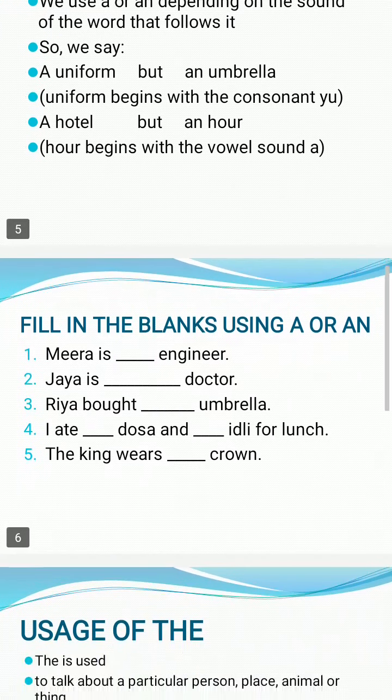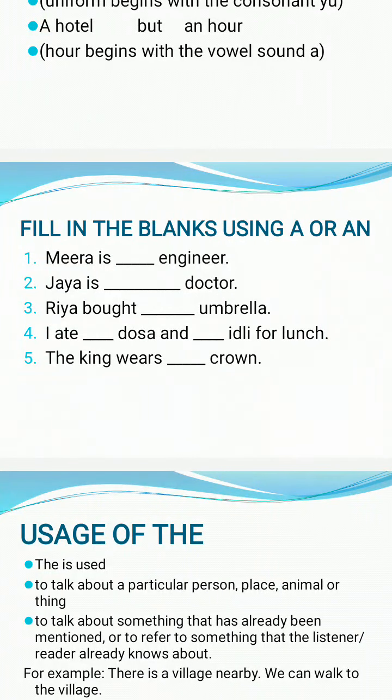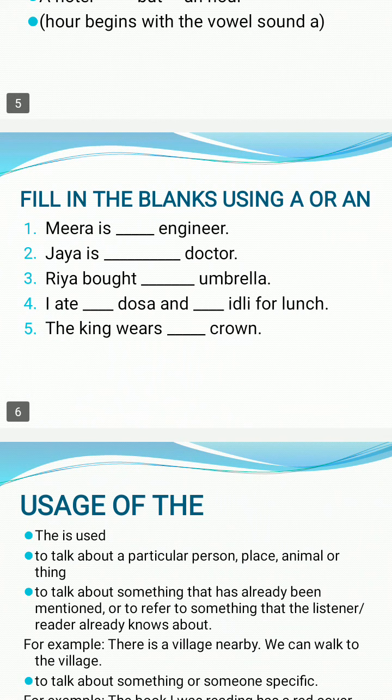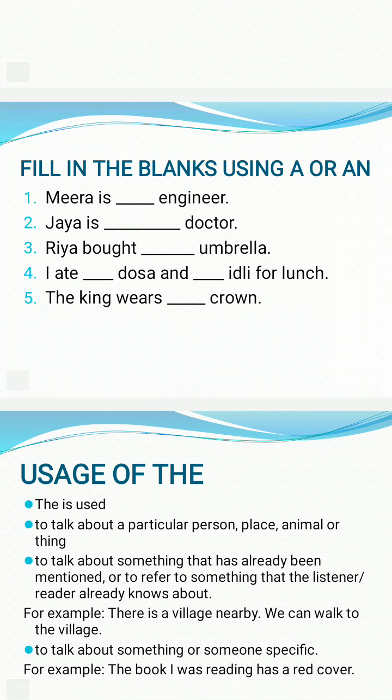Now we have to fill in the blanks using a or an. Meera is dash engineer. Engineer starts with E, a vowel, so we have to write an. The first answer would be an. Secondly, Jaya is dash doctor. Doctor starts with the consonant D, so with consonants we will write a before doctor.